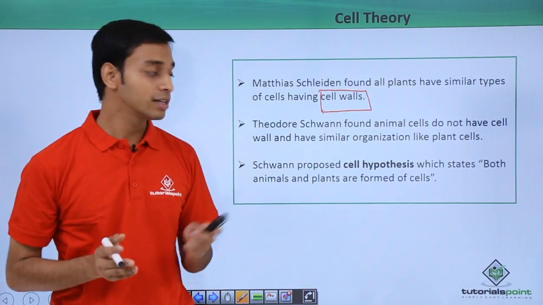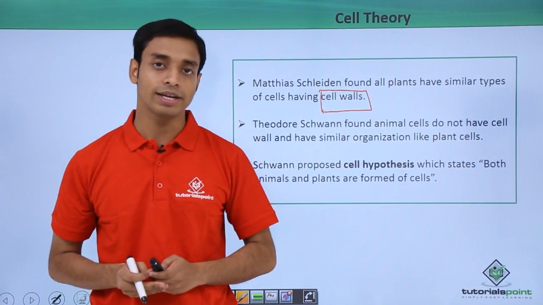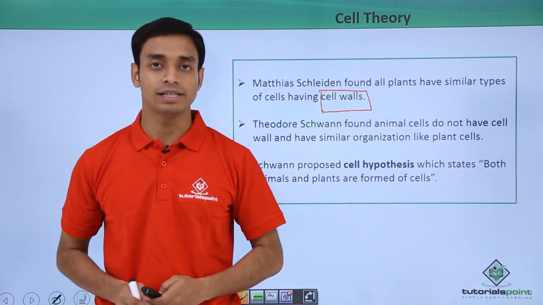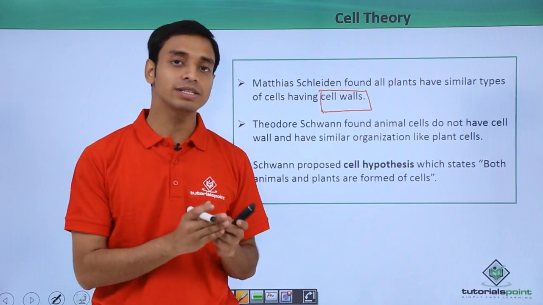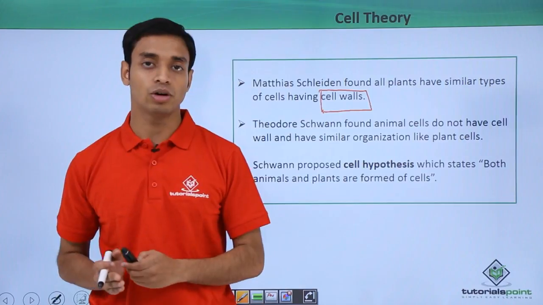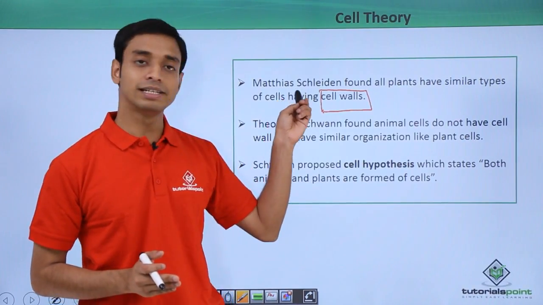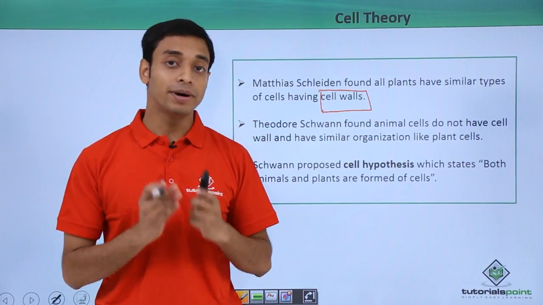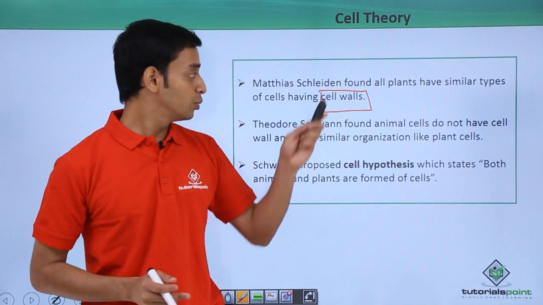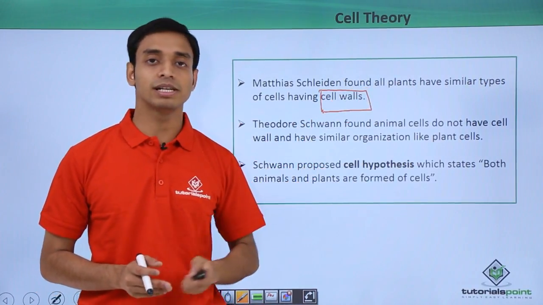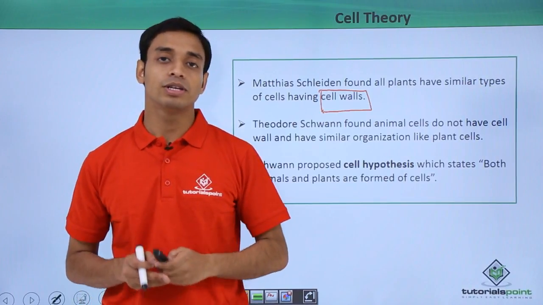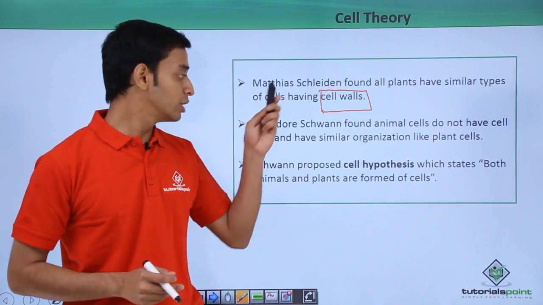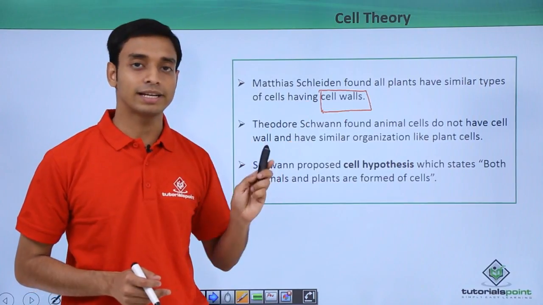Another scientist, Theodor Schwann, was studying animal cells. He found that animal cells did not have a cell wall, as found by Matthias Schleiden in plant cells. So animal cells do not have cell walls, but interestingly, he found that both plant and animal cells have a similar type of cellular organization. So this was the finding by these two scientists.